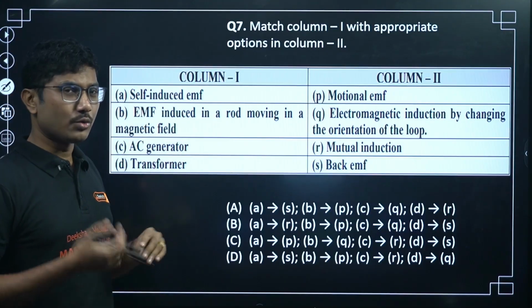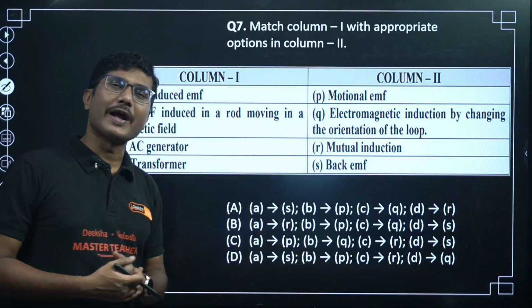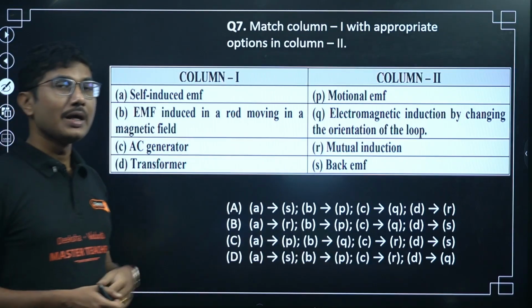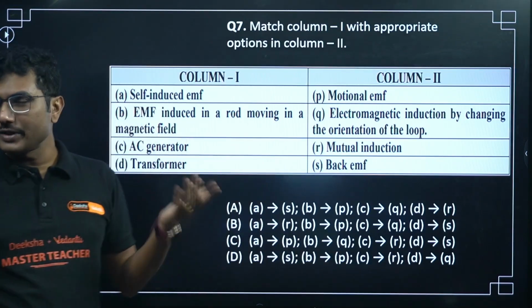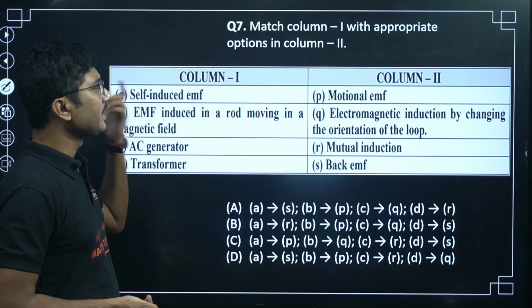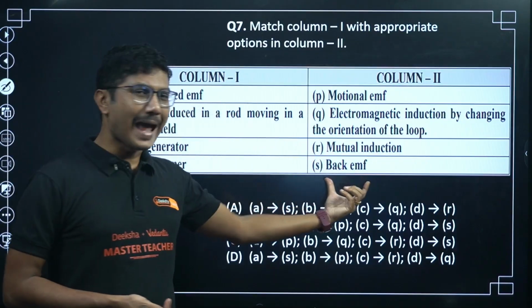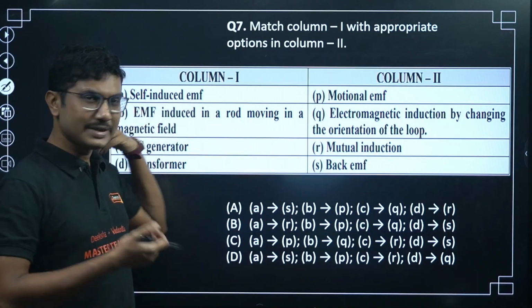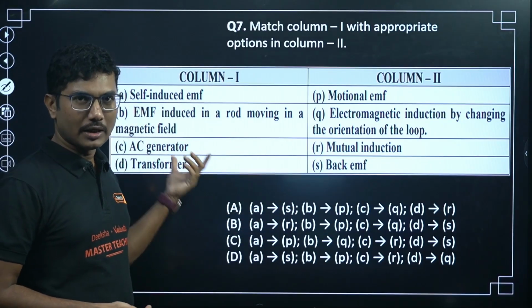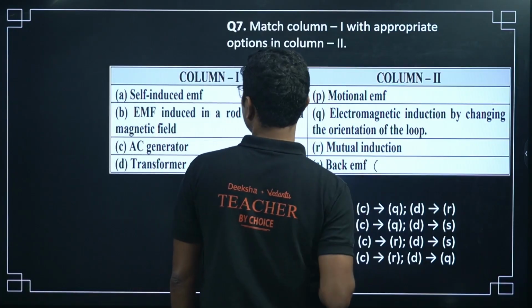Just mark those, one or two, whatever you know, and based on that see if you find any unique combination. In case you find a unique combination, your problem is solved. For example, self-induced EMF is called back EMF. Self-induced EMF means L, which is called electrical inertia, which opposes the motion. So this is basically back EMF.